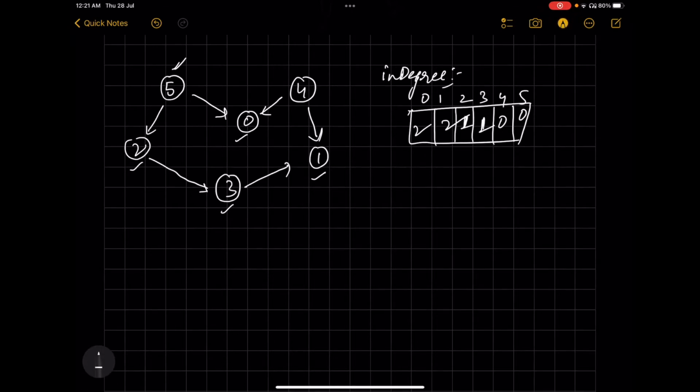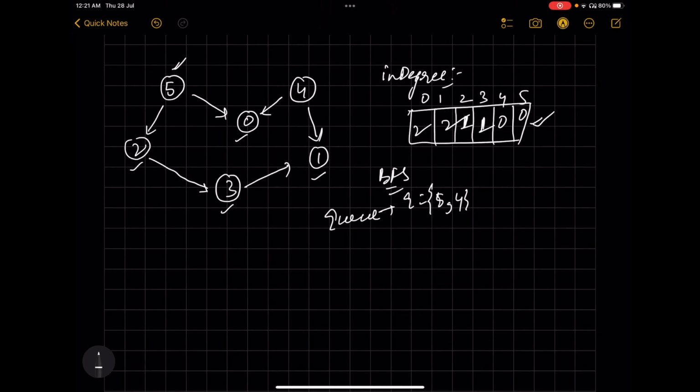So as we have found the in degree, we'll do a BFS traversal with the help of this in degree array. We will create a queue and insert all the nodes that are having in degree 0 as of now. Let's say 5 and 4 are having an in degree of 0, so this particular queue will have them. This is a queue.